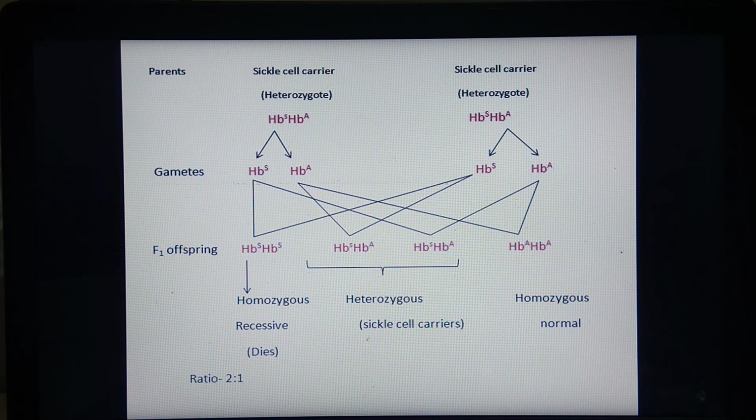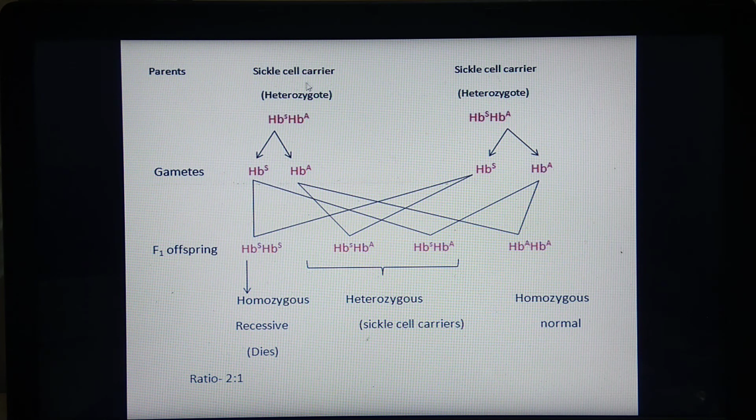If two persons with these heterozygote conditions are crossed together, what will be the cross, what will be the offspring and what will be the ratio? A sickle cell carrier is crossed with a person who is also a carrier for sickle cell.